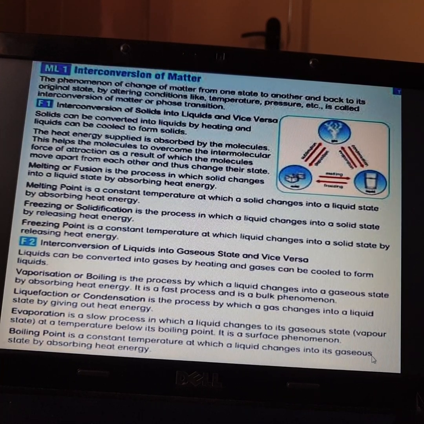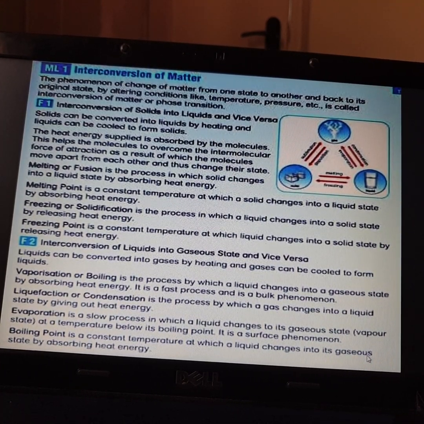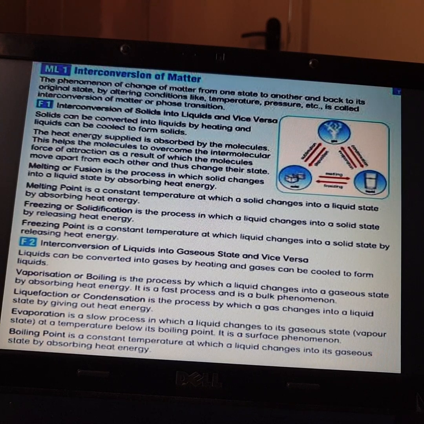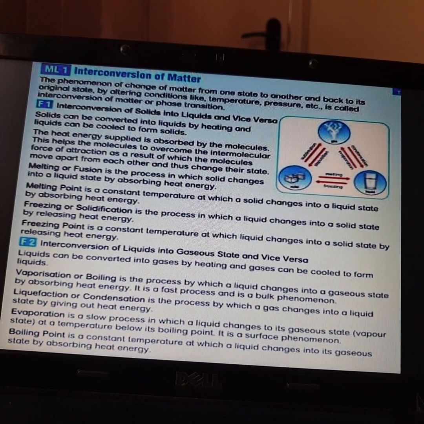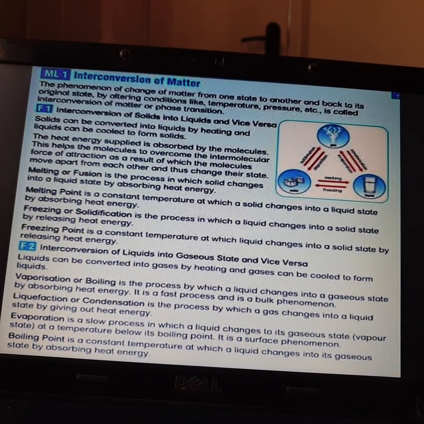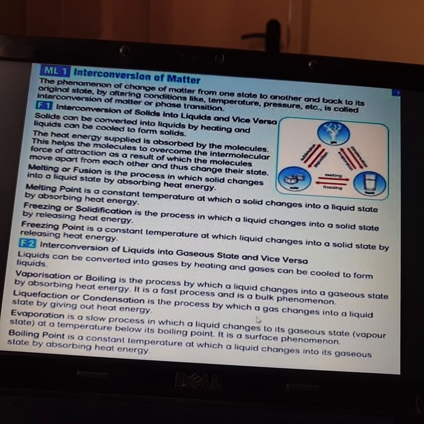For only a small amount of heat, the water will not change into gaseous state. It should boil. A high temperature is required. So this is how the interconversion of solids, liquids, and gases takes place.